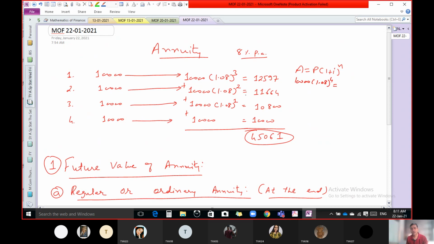Here we have to write power 4, here power 3, here we get interest for 2 years and here interest for 1 year. So do the calculation and you will get the answer.